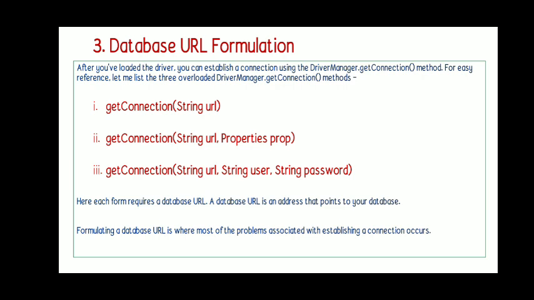In the second type, you have to specify the URL as well as some properties. In the third, you can specify the URL, then the username and password. The third one we may use with the Oracle data source, where we have to specify the username and the password. So these are the three forms. Using this we can make the connection with the registered data source.